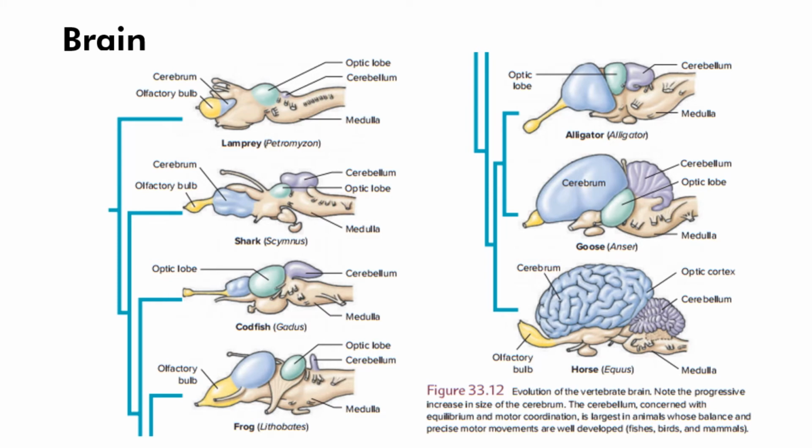So, it is shown here the evolution of the vertebrate brain, from the lamprey all the way to a horse. Note the progressive size of the cerebellum. The cerebellum, which is concerned with equilibrium and motor coordination, is largest in animals whose balance and precise motor movements are well developed. See the difference between a horse and a frog cerebellum.